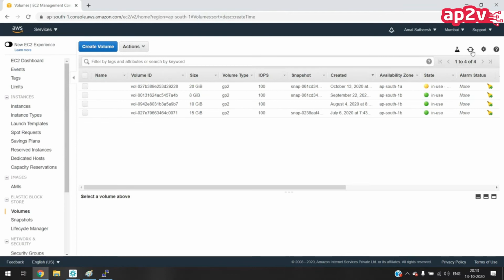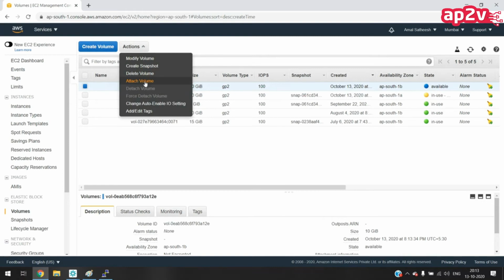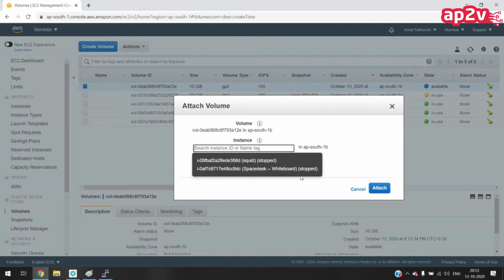It's creating. If you are refreshing after some time, we can see there is a new volume which is available now. Available means it is not used anywhere. So now let me try to attach this volume to the instance. Actions, Attach volume.